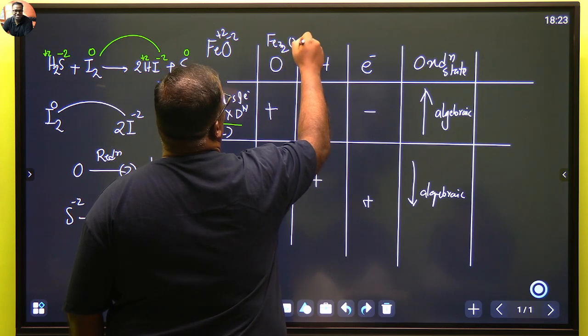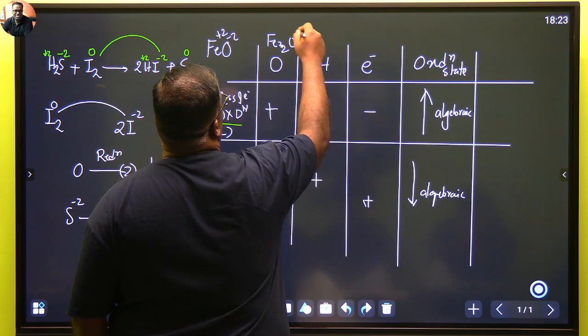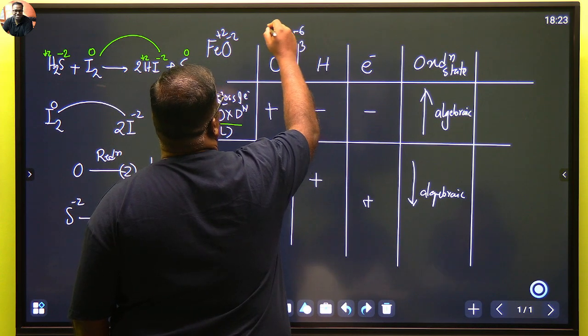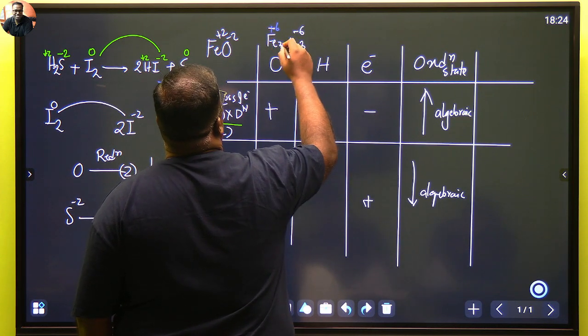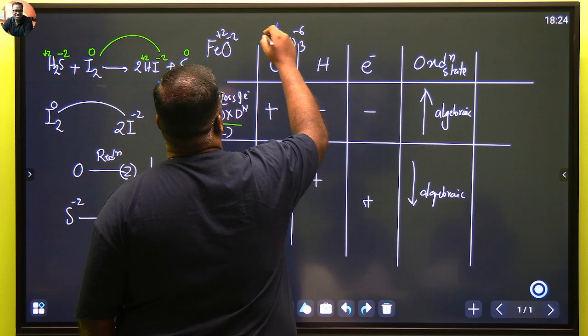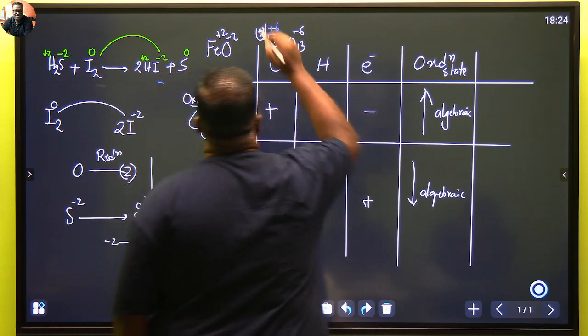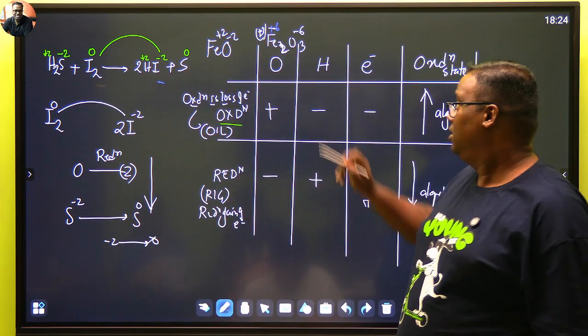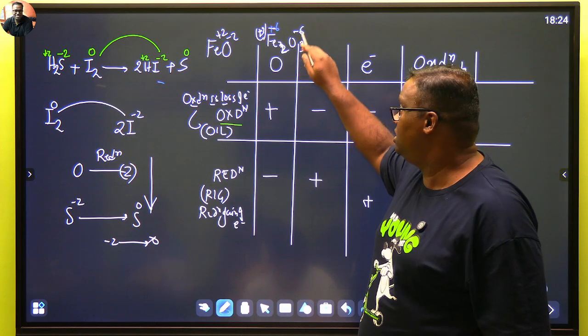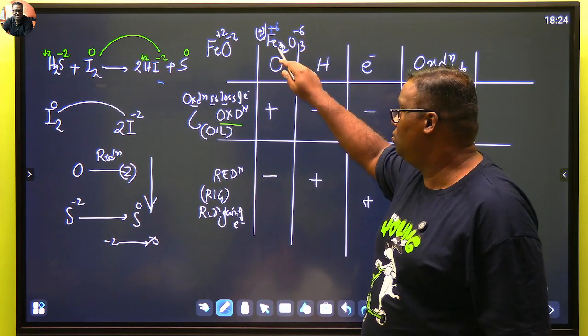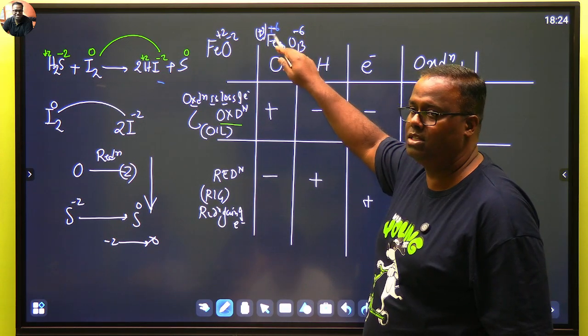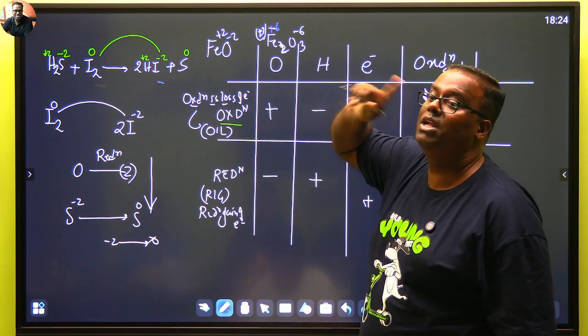Fe2O3. O3 means -2, so this becomes -6, so you have to make it +6. So for Fe2, if it is +6, that means iron is in the +3 state. Have you understood this or not? Oxygen is -2, 3 oxygen makes it -6. So 2 iron has to be +6, that means each iron is +3.